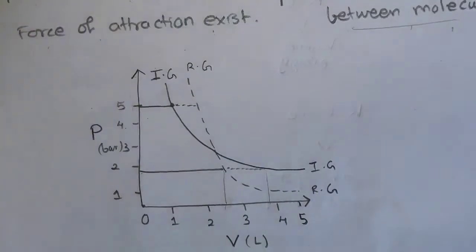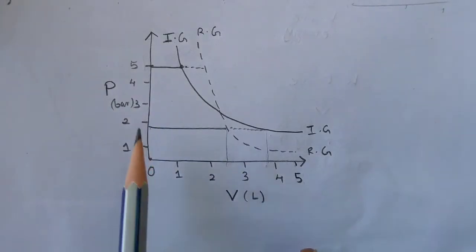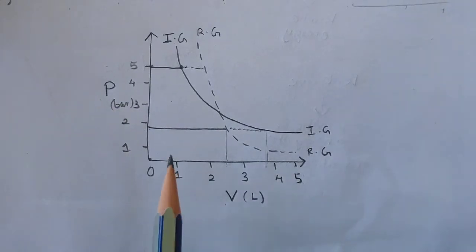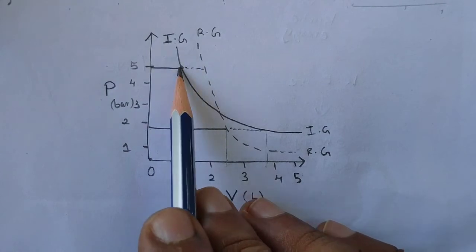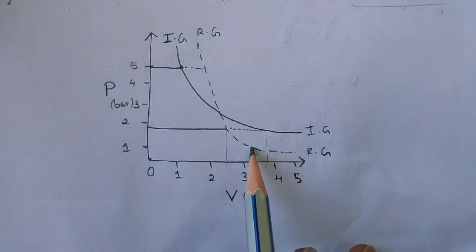You can see here what is given. This is a graph of pressure against volume. This is the curve for the ideal gas, and a dotted line is the curve for the real gas.